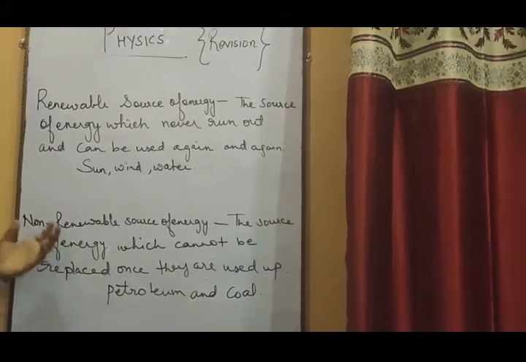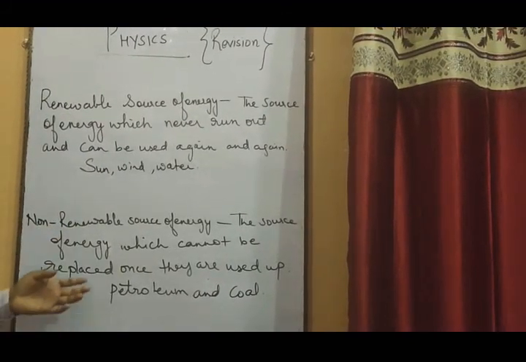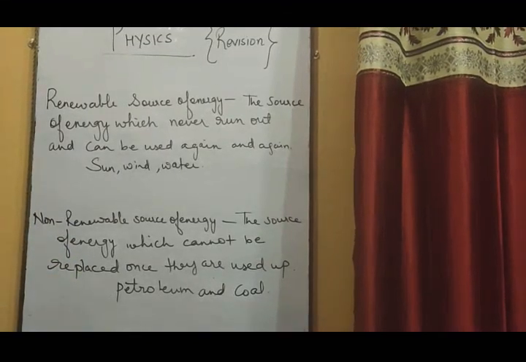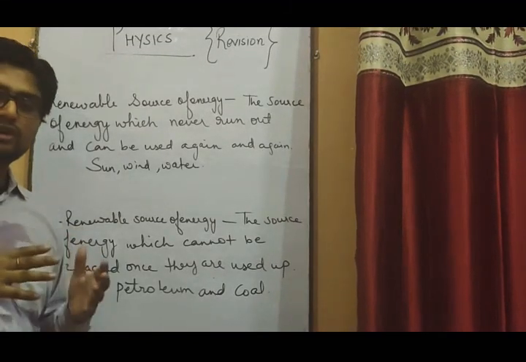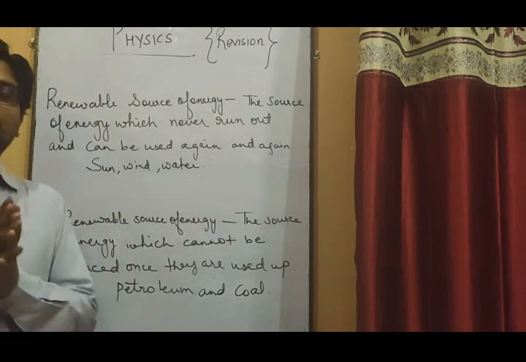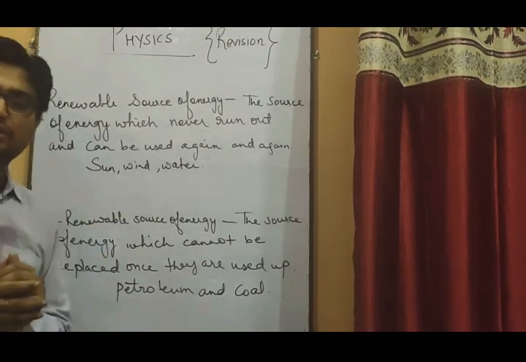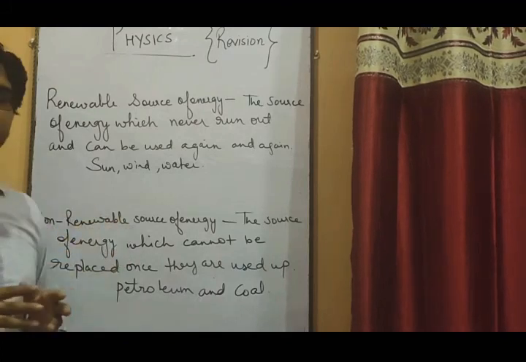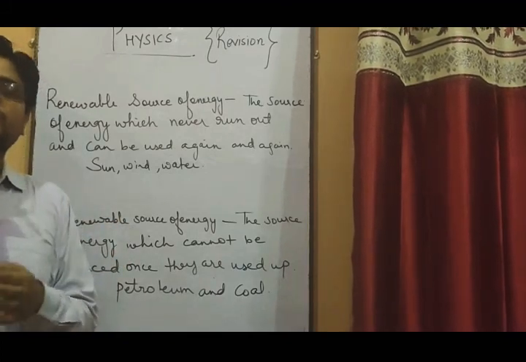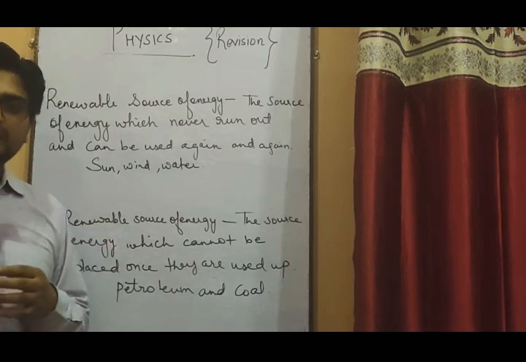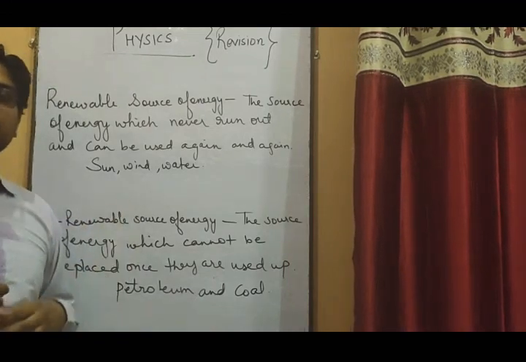They are very harmful for our environment and atmosphere. So this is about the different types of energies which you people should know, and the numerical based on potential energy. You also have to practice numericals based on kinetic energy. And please learn the formulas, please learn the units for the forms of energy, so that you can write the correct answers in your test.